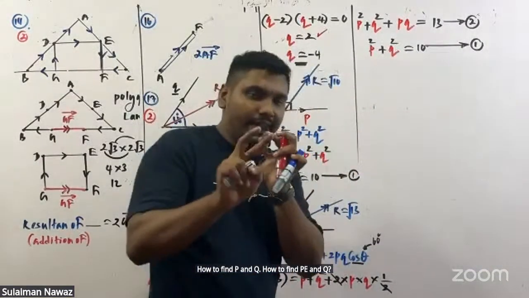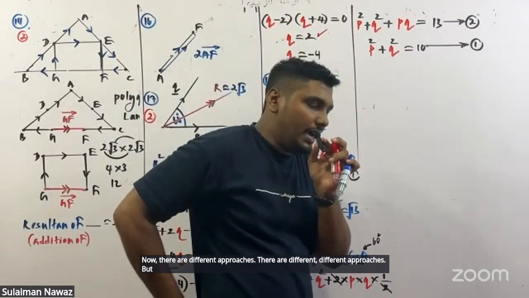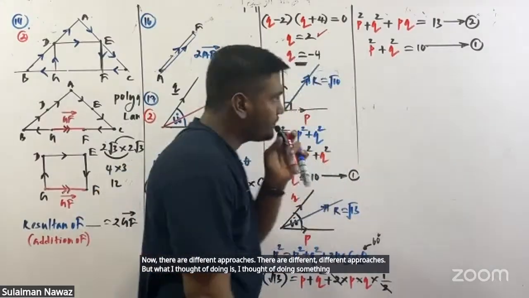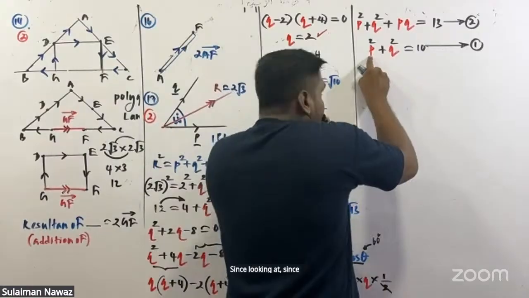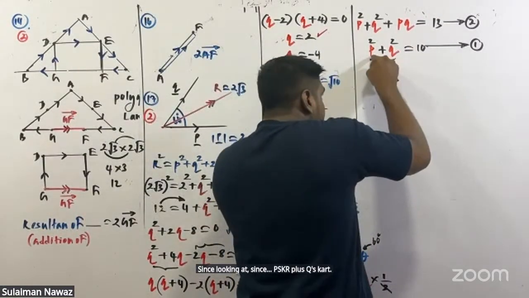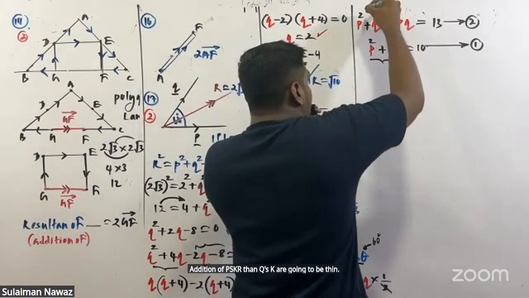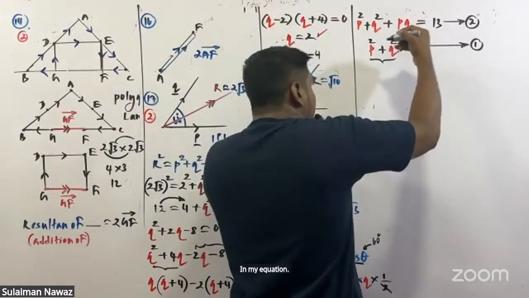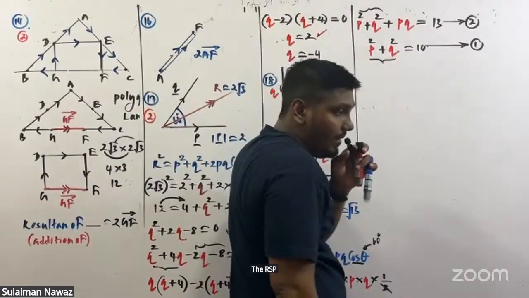Now there are different approaches. But what I thought of doing is something like this. Look here, the addition of P squared and Q squared is going to be 10. In my equation 1 also, and in my equation 2 also, you can see there is P squared plus Q squared. Am I correct?